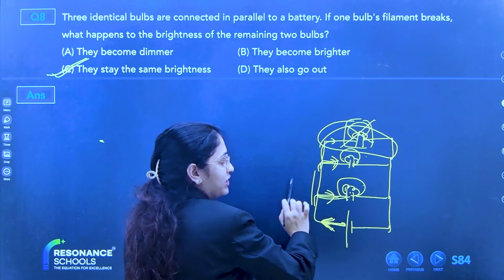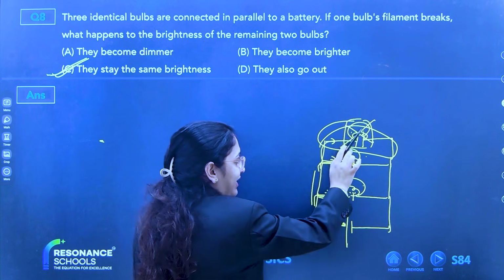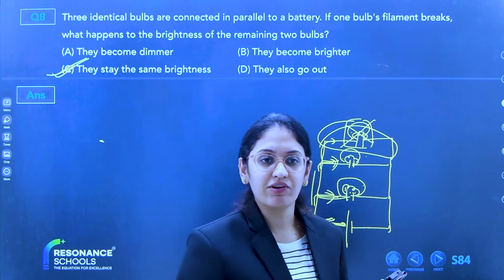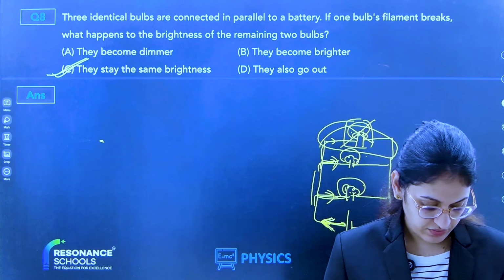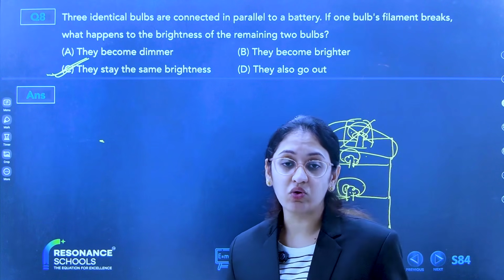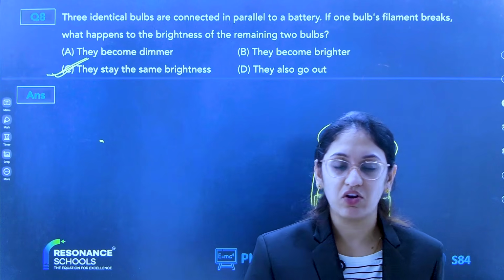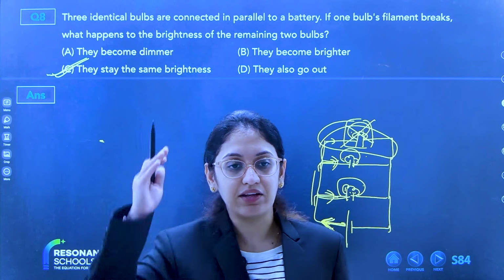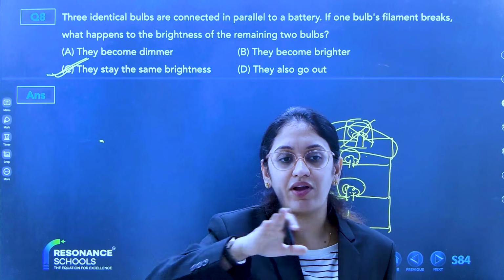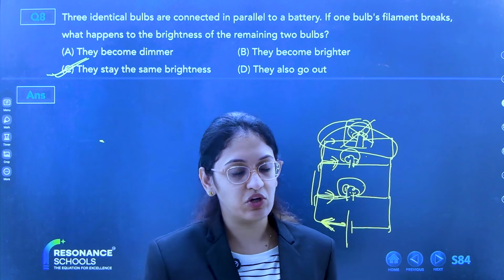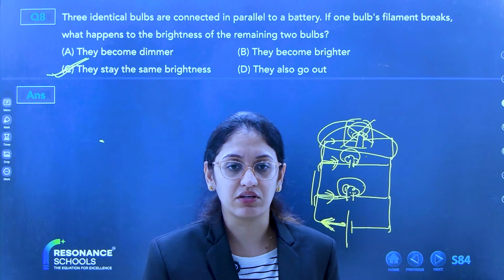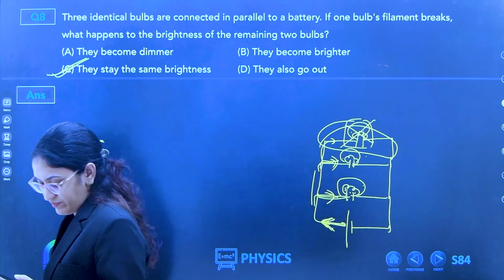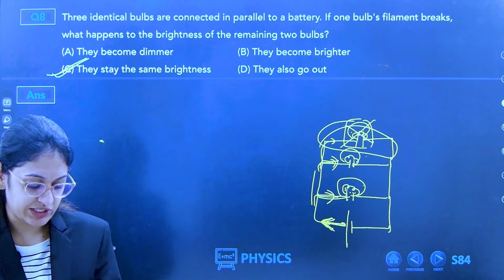This bulb is not related to the other two, and those are not related to this one. So they will glow with the same brightness. They are not interrelated, so the amount of energy going through the wires is the same. Even if that bulb is damaged, the current going through the other two is the same. It is not related to the third. So the net brightness will be the same. No, this is not applicable to a series circuit.